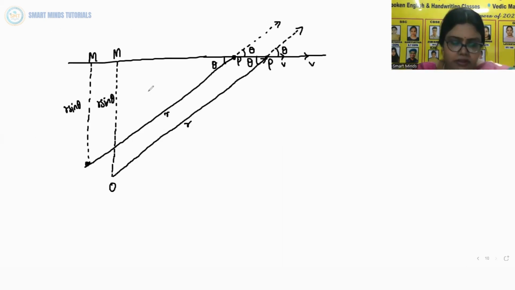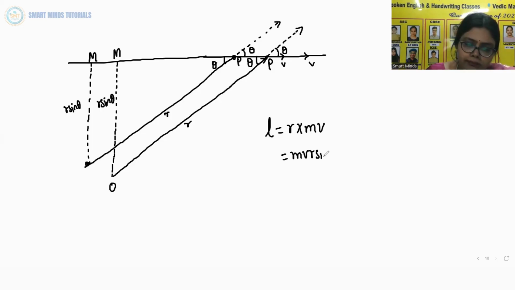Now you look at this figure. Let the particle with velocity v be at a point P at some instant of time t. We want to calculate the angular momentum of the particle about an arbitrary point O. What is the formula? L is equal to R cross mv. Its magnitude is mvr sine theta, where theta is the angle between R and V as I have shown you in the figure.